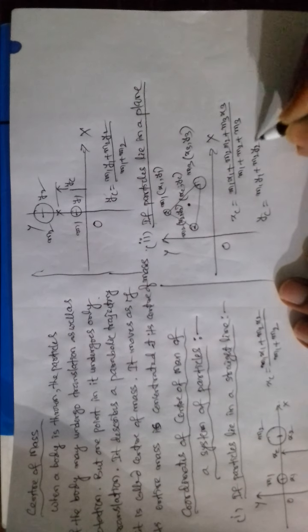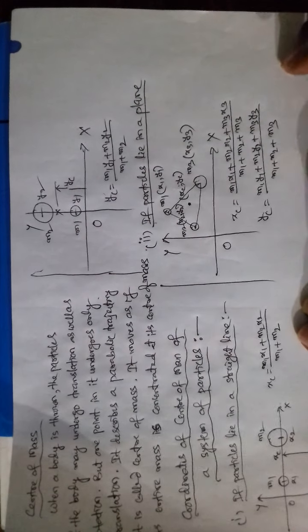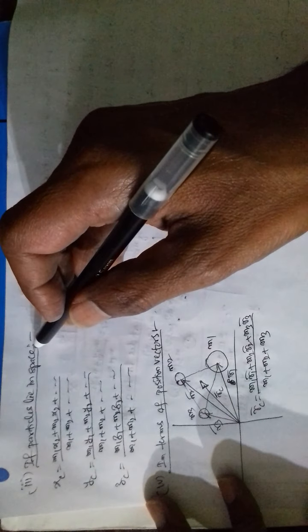Similarly, yc is equal to m1 y1 plus m2 y2 plus m3 y3 divided by m1 plus m2 plus m3. If particles lie in space, they will have three coordinates. So xc is equal to like this, yc like this, and zc like this we write.